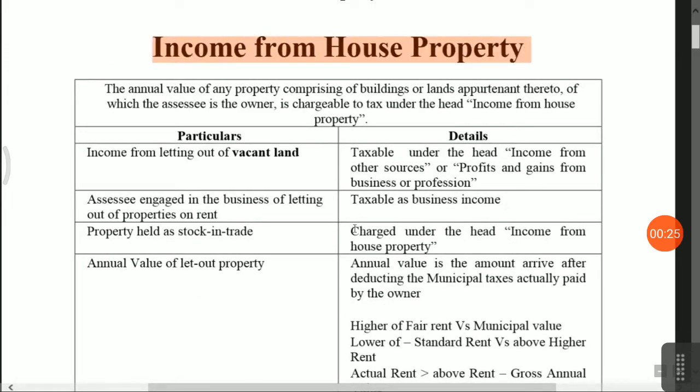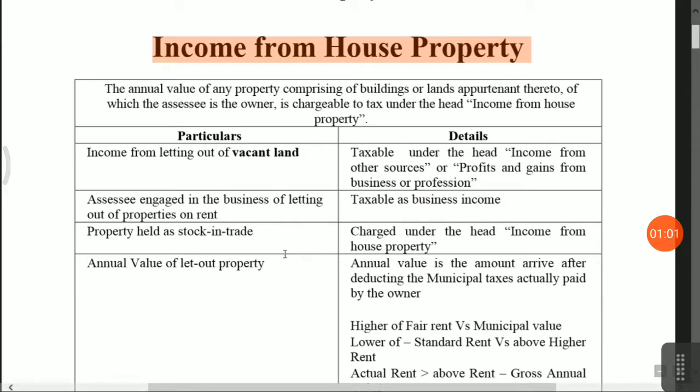Now what is the intention of government to create a separate income tax head in income tax computation? Because government wants to tax in a separate head, and they want to restrict the different types of expenses. They have given only selected deductions of expense, that is municipal tax and 30% of annual value, and interest on housing loan or any laid out property. Only selected deduction they have given.